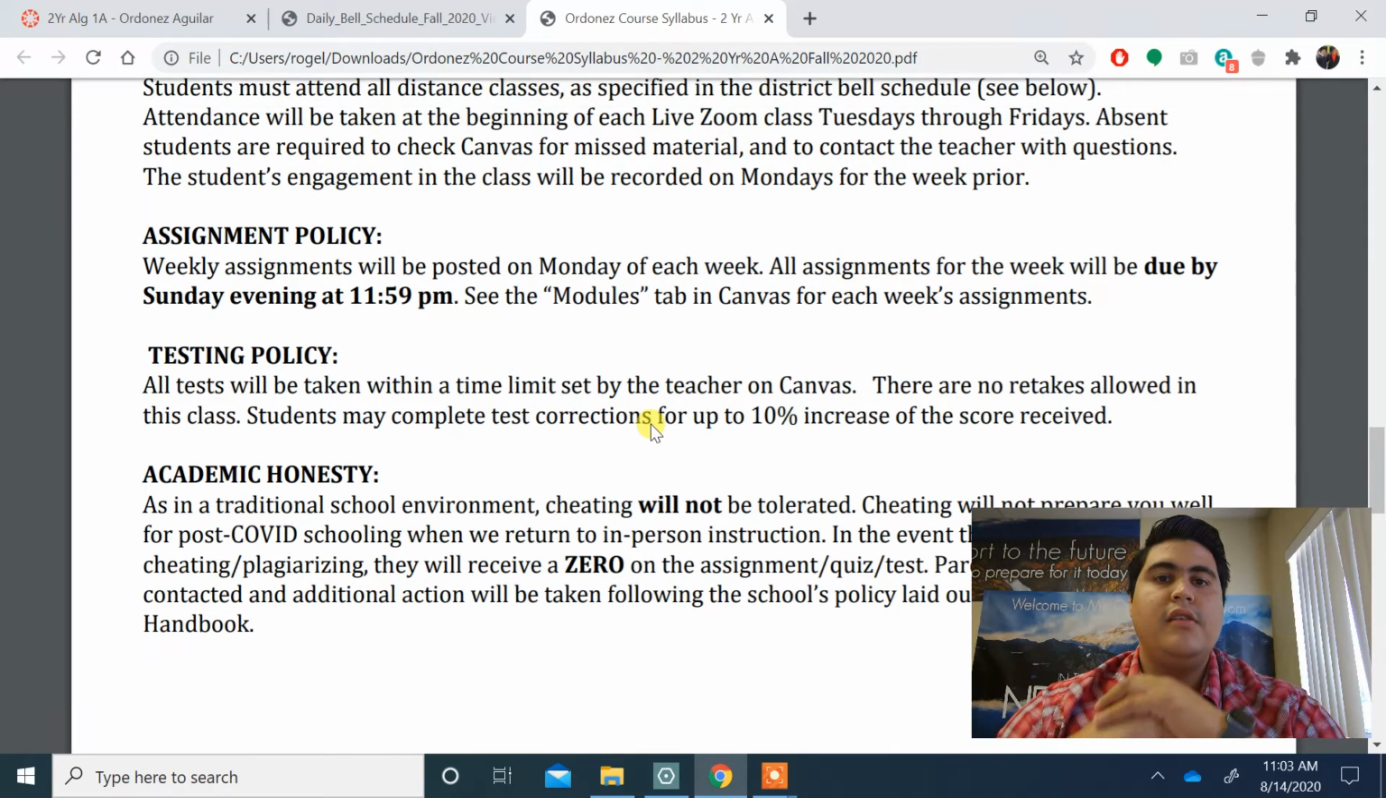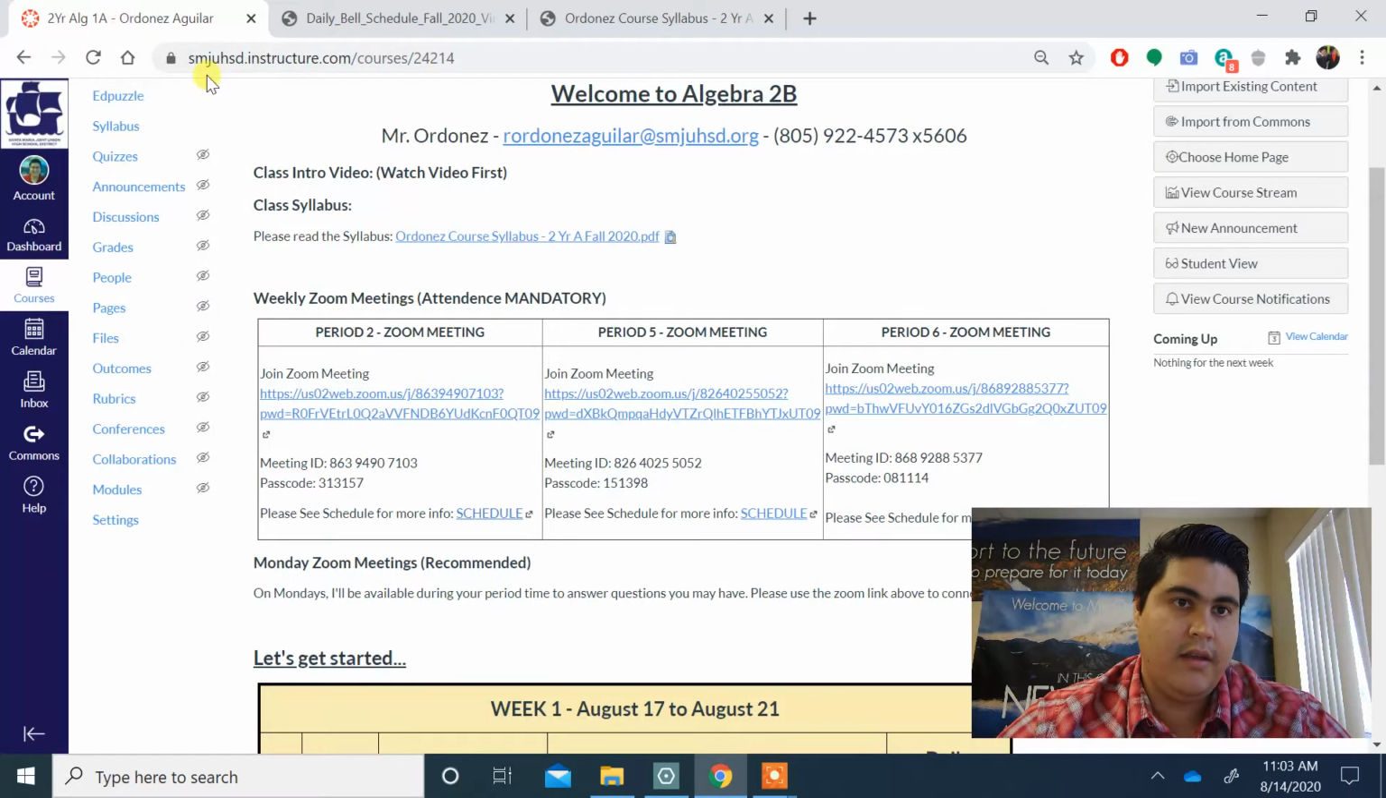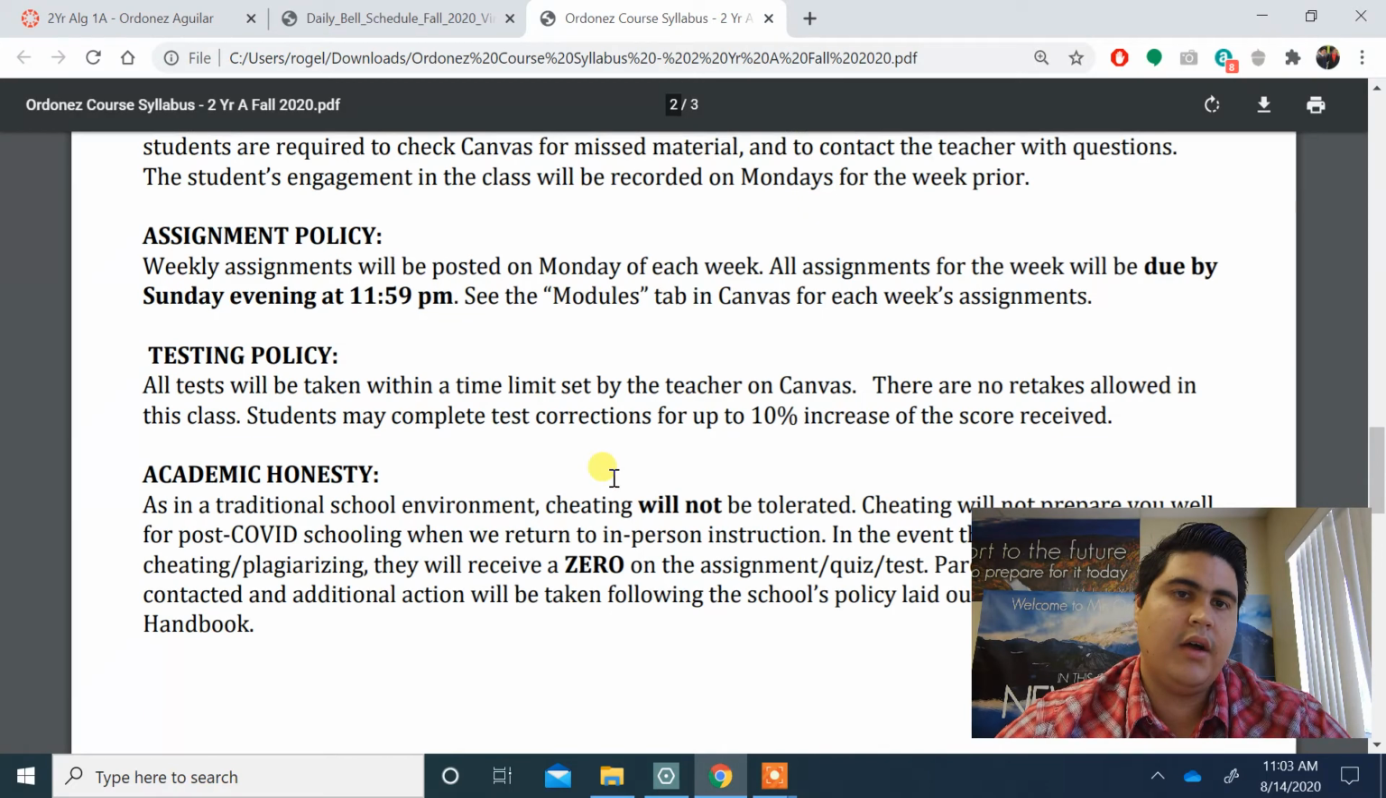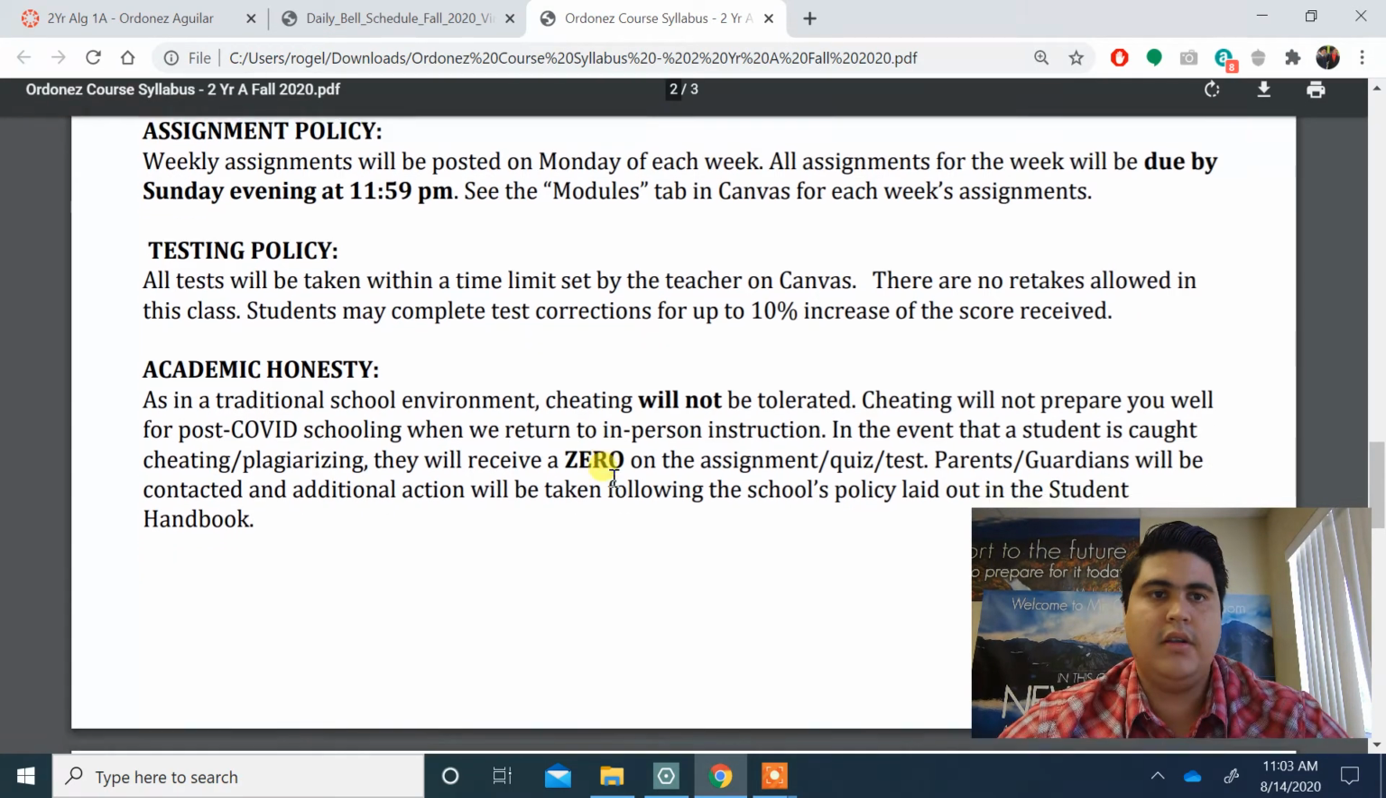Everything that is due in this class, absolutely everything, is due by Sunday evening at 11:59 p.m. You can see the modules for each week's assignment as well. The modules, what I mean by that is this right here, which is not technically activated right now, but I will activate it later on, and I'll let you guys know later.